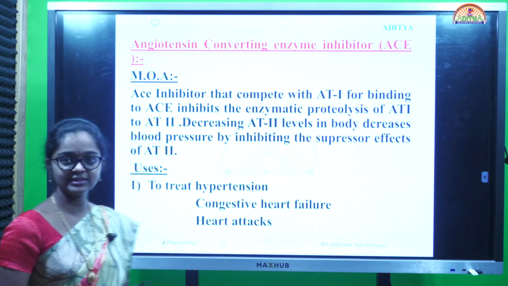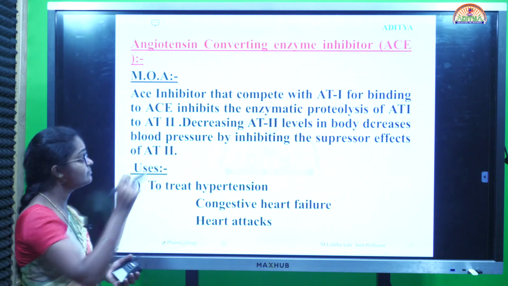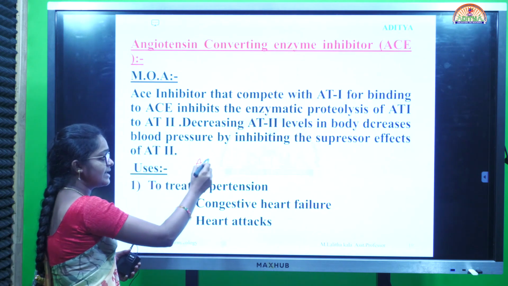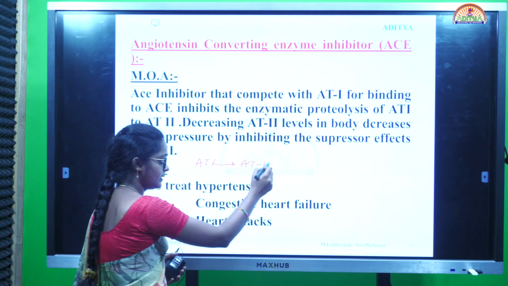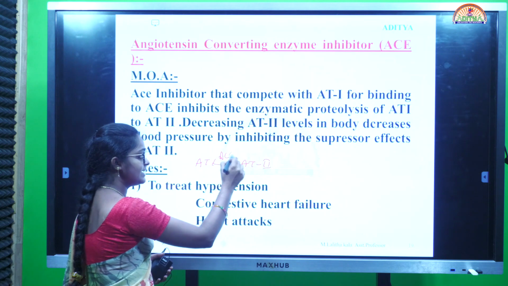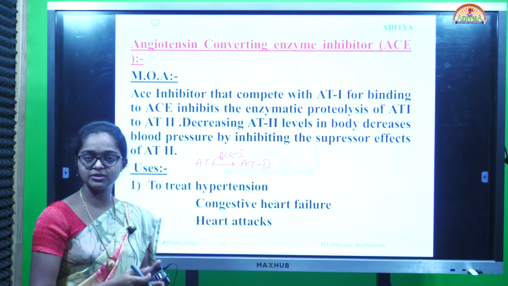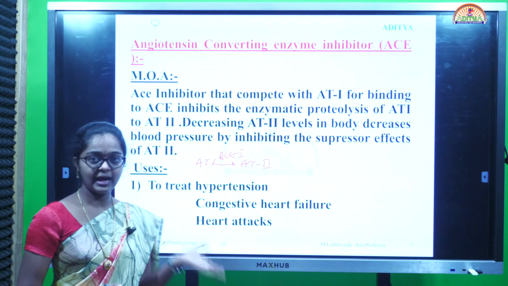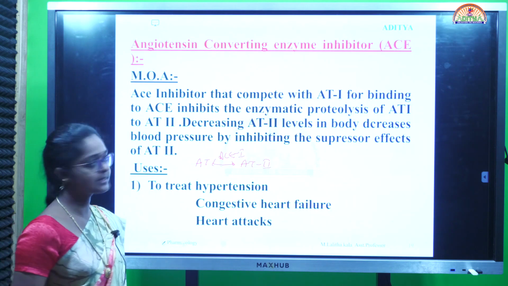Next, angiotensin converting enzyme inhibitors. Already I have said this mechanism. It inhibits the conversion of angiotensin 1 to angiotensin 2 by the ACE inhibitors. So no conversion of angiotensin 1 to angiotensin 2. So no binding of aldosterone receptors. So decrease in sodium water retention. There is a decrease in BP.